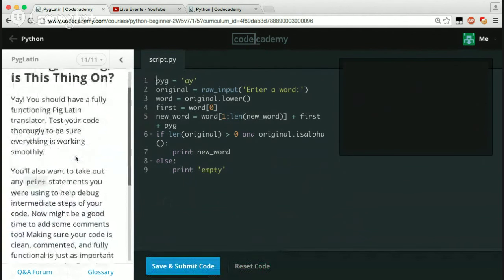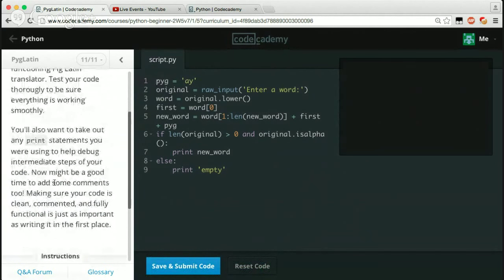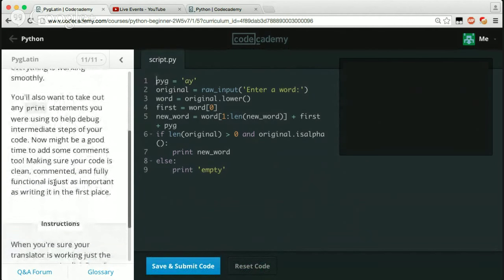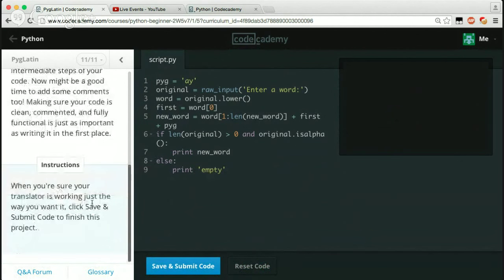Testing, is this thing on? Yeah, you should now have a fully functional pig Latin translator. Test your code thoroughly. Be sure everything is working smoothly. You should also take out any print statements you were using to help debug. I mean, we didn't have any print statements, except for that one and that one. Make sure your translator is working. Just say you want to click save and submit the code. Cool.